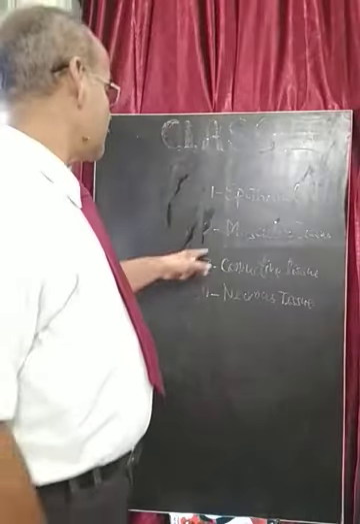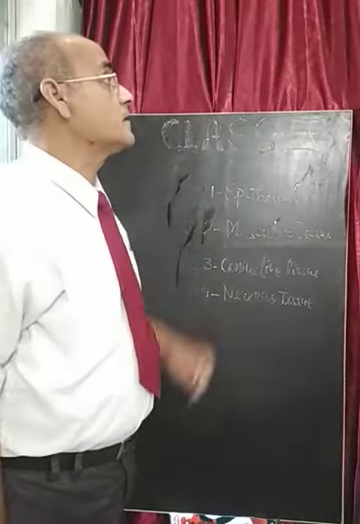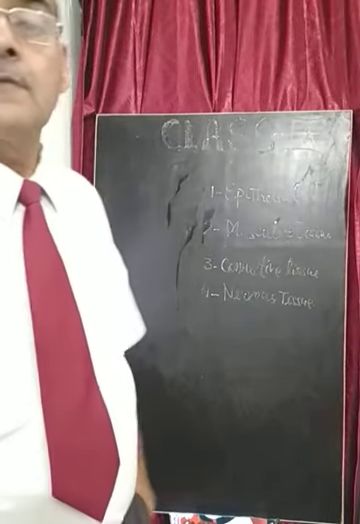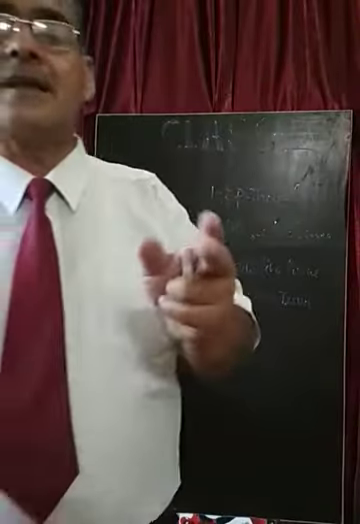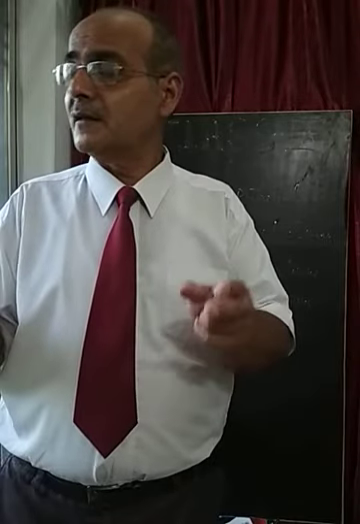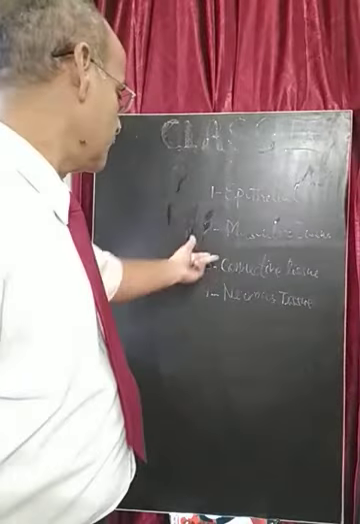Third is the connective tissue. The connective tissue is the tissue which makes connection from one part of the body to the other part of the body, like the frame of the body, that is the bone and cartilage, and the fluid connective tissue, which is of several types like blood, lymph, areolar tissue, and adipose tissue, that is the excess deposition of fat molecules in the different spaces found between the different tissues and between the different organs. So these are the connective tissues.